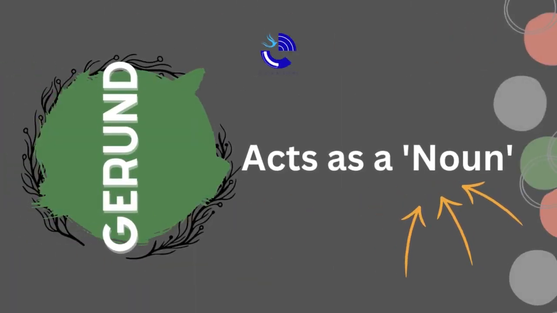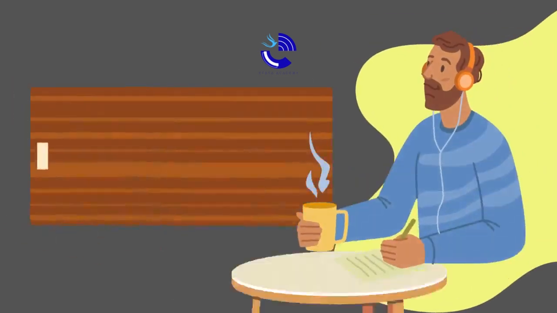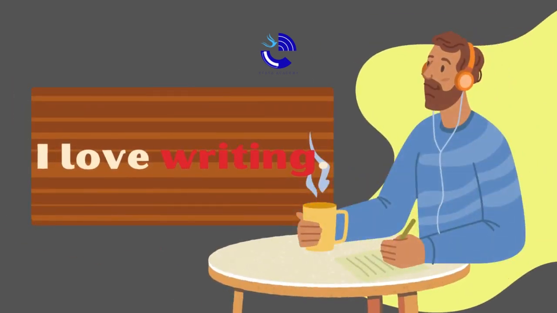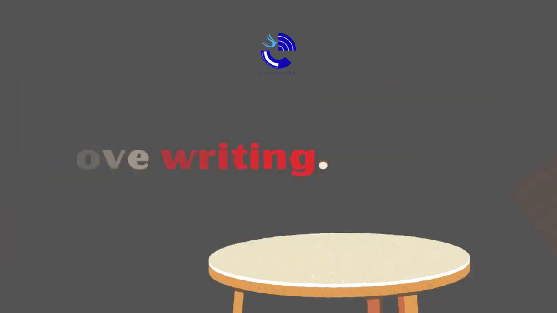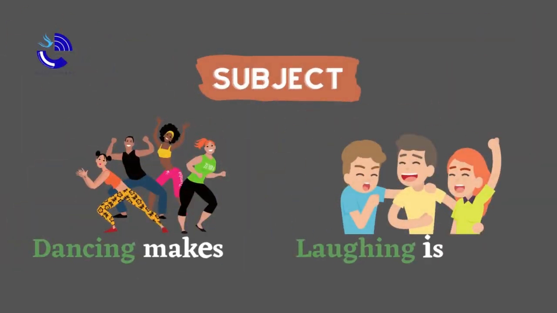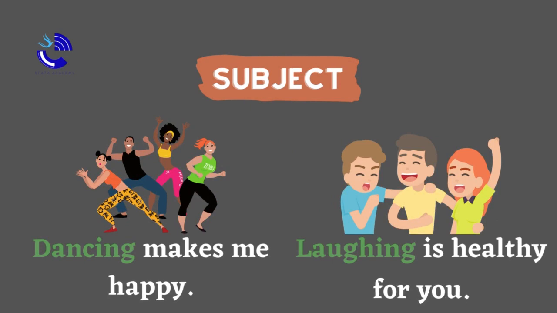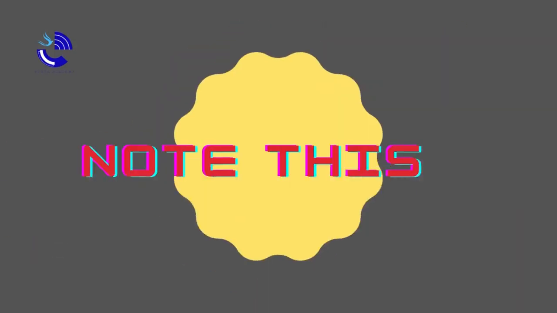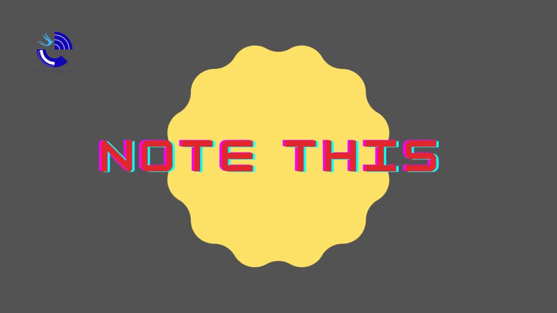If infinitives generally act as a verb, gerunds on the other hand commonly act as a noun in a sentence. Let's see the sentence. The word writing here acts as a noun, right? That's how a gerund generally takes place. However, it can also act as a subject, just like the infinitive. Here are the examples. From these two sentences, both of the gerunds act as a subject. Get it? Good!